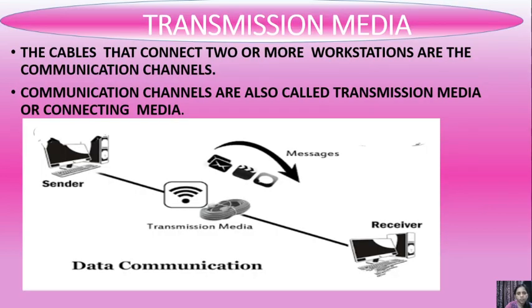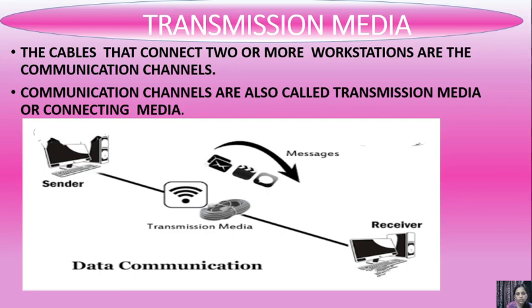Before starting the topic, first we should know the meaning of transmission media. You can see one image here. At the top left corner, the sender PC is there, which we can call the source system. On the other side, you can see the receiver PC. From sender to receiver, from source to destination, we can send messages through transmission media.